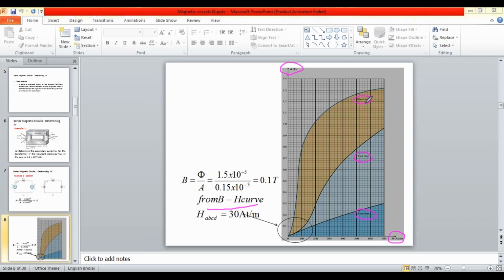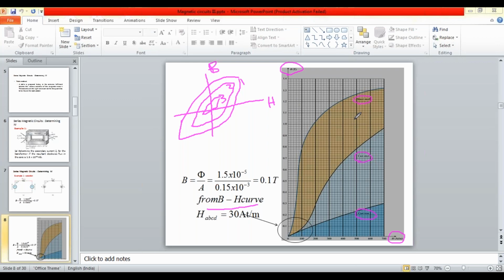The hysteresis loop for the three different materials is given, with x-axis H and y-axis B. This is for material number 1, sheet steel; another one for material number 2, cast steel; and another one for material number 3, cast iron.